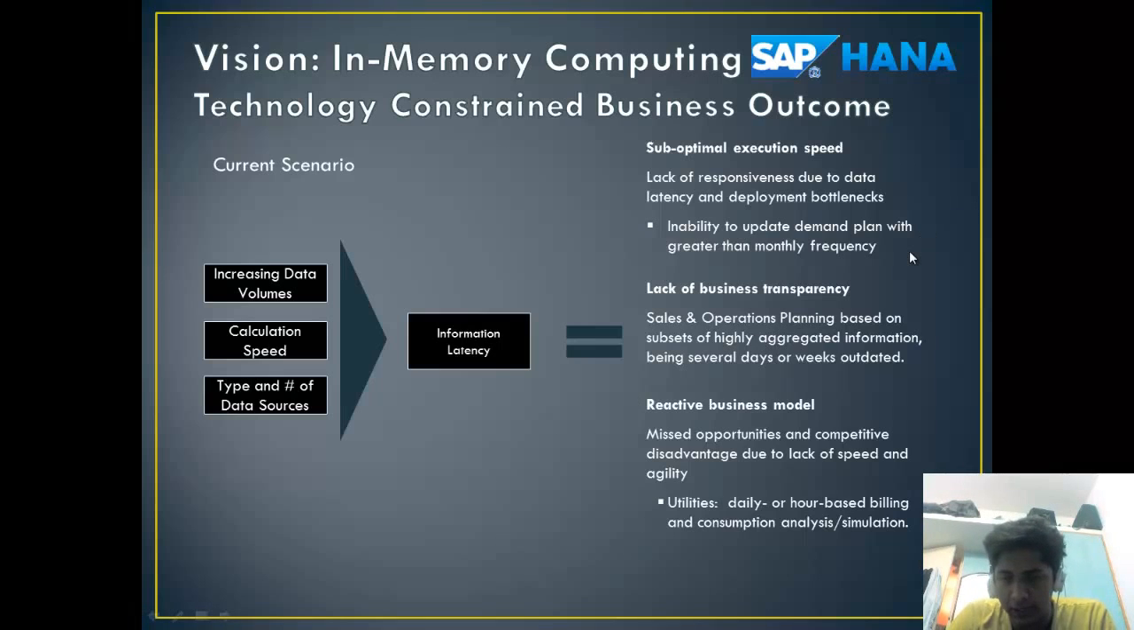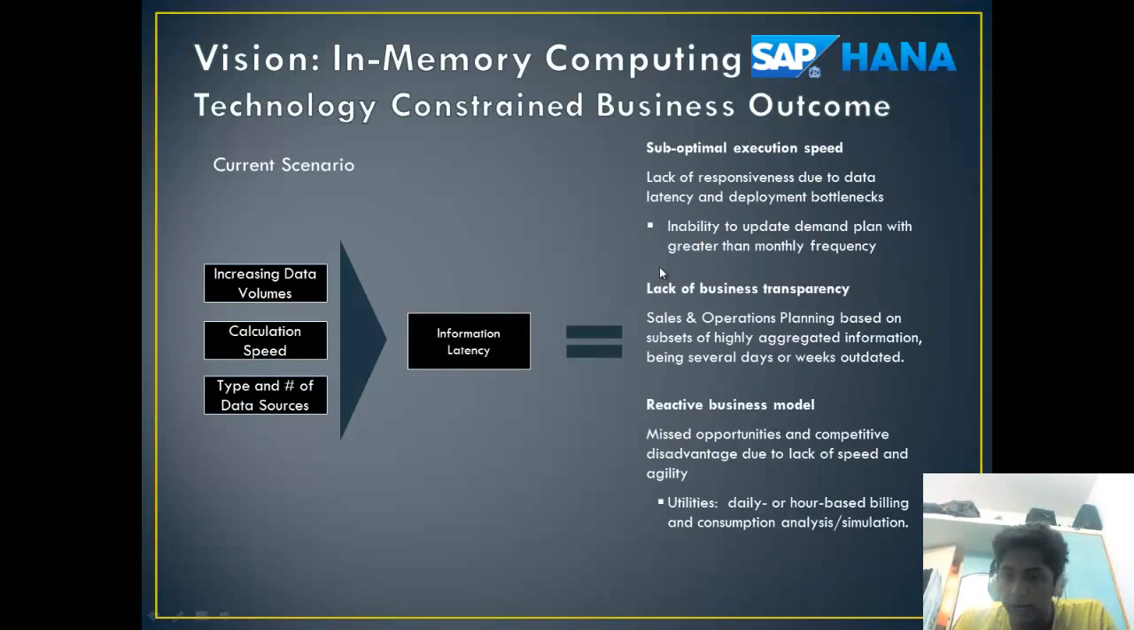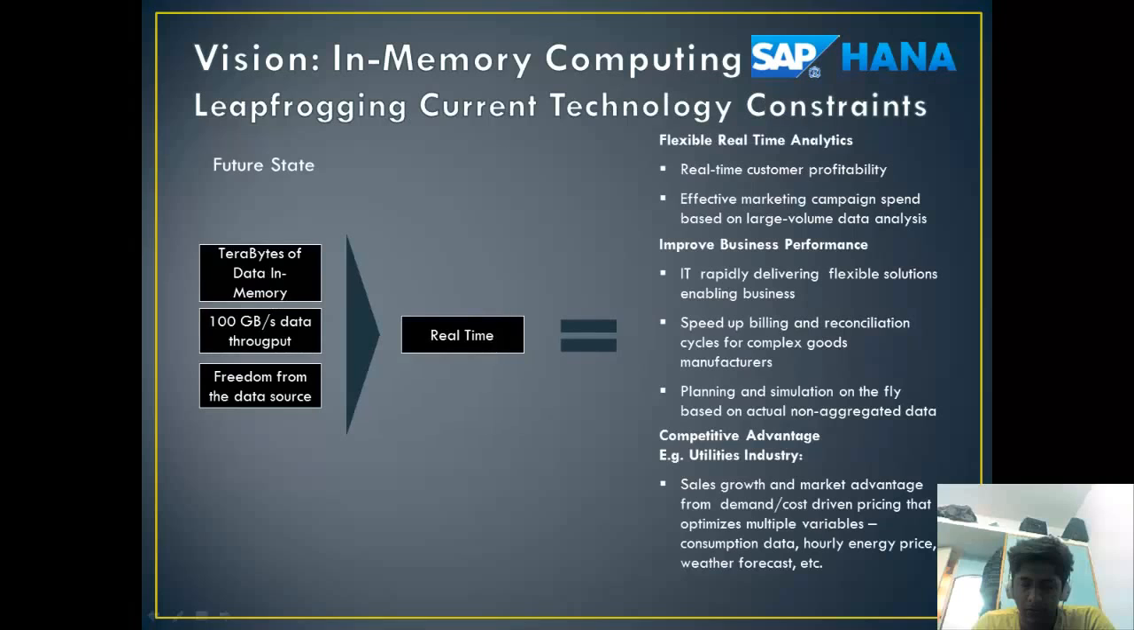Lack of business transparency. Sales and operations planning based on subsets of highly aggregated information being several days or weeks outdated. What this means is that the information delivered to the customers is outdated and several days or weeks old. Reactive business model. Missed opportunities and competitive disadvantage due to lack of speed and agility. What this means is because the data is delivered quite late, the opportunities are missed by people who really need it, and this leads to a competitive disadvantage.